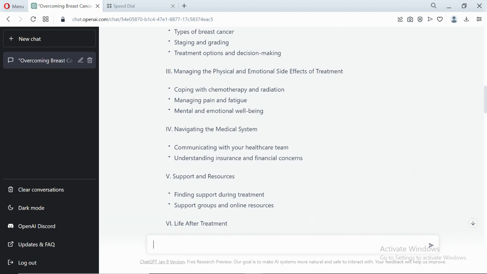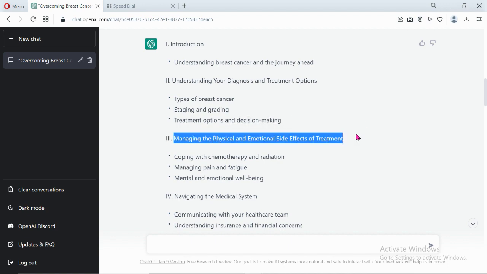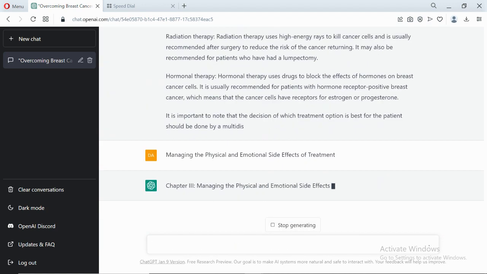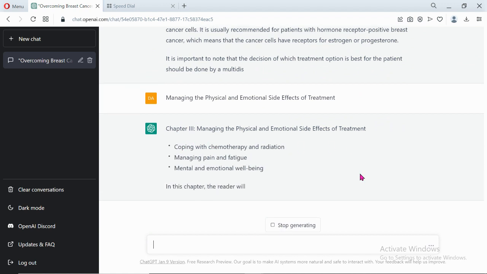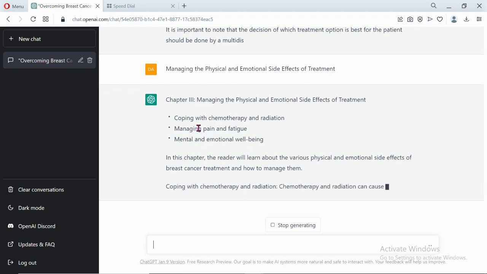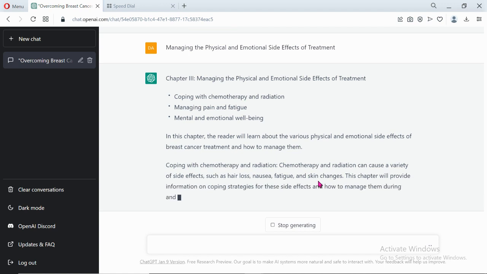So chapter 3 now, managing the physical. Just copy this and paste it. As you can see, it automatically detected this is chapter 3 itself. And this chapter 3 has sub chapters. Okay, I think he's talking about the sub chapters itself.